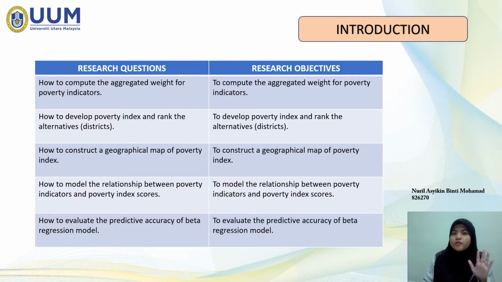There are 5 objectives to answer the research questions. Firstly, to compute the aggregated weight for poverty indicators. Second, to develop the poverty index and rank the alternatives. Thirdly, to construct a geographical map of the poverty index. Fourth, to model the relationship between poverty indicators and poverty index scores. And the last one is to evaluate the predictive accuracy of the beta regression model.